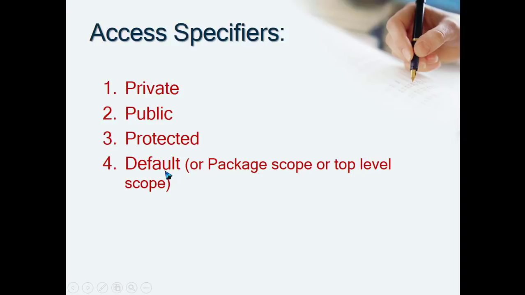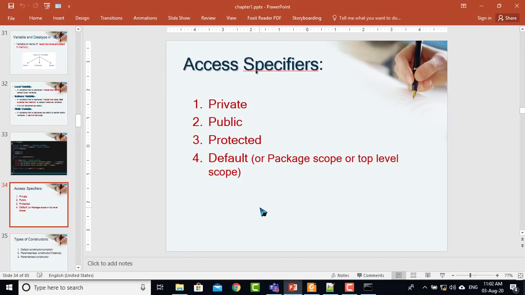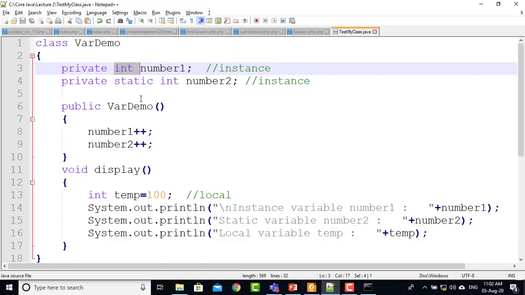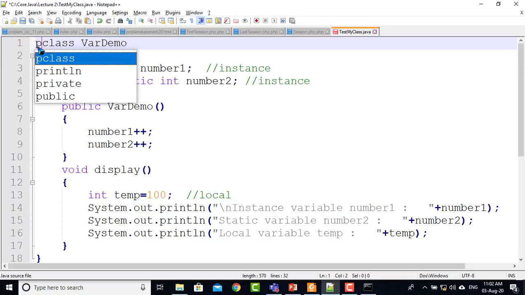If you want to access your class and functions from one class into another class, and both classes are available in different packages, in that case only public will help you. Okay, so the difference between public and default: public is the widest access specifier, default is less than public, and then protected, and then private. Okay, now we'll go to this example, the same previous example. So here look at the class, I have not given any access specifier like this.